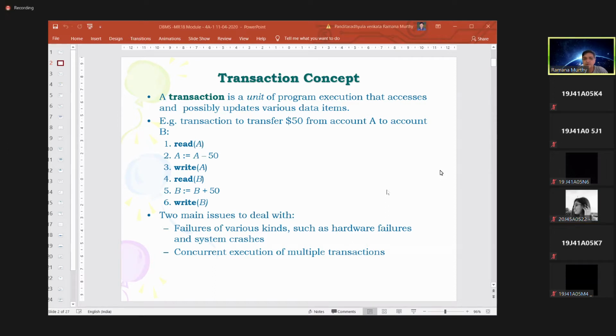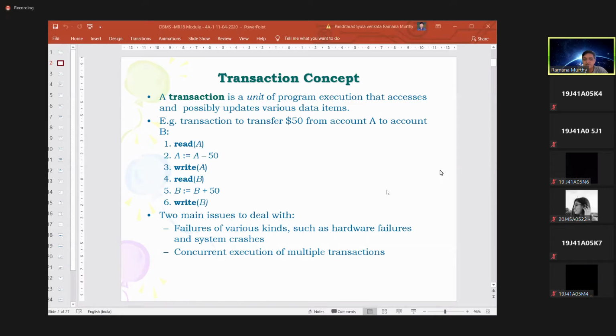Let us identify a small transaction and some issues related to transactions. Slowly we will move into how a transaction can be maintained healthy, and how more than one transaction can be done simultaneously without any problem to other transactions.